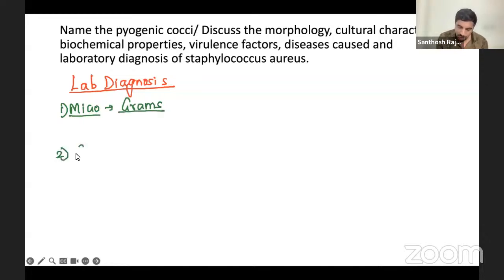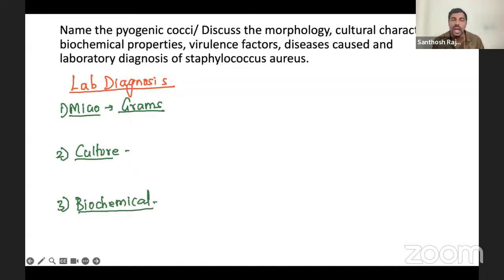Second thing, you have to try to put the culture: which culture media, where it grows. And third one is your biochemical tests. For every bacteria, you have to remember this is the sequence. You have to write these things. At least microscopy and culture are mandatory, and biochemicals depend upon what organism you're getting. Okay, so now we are right.